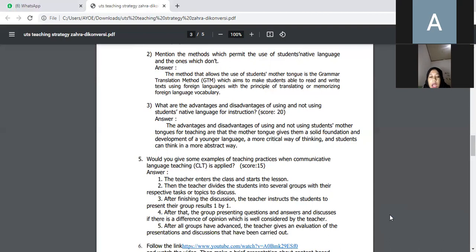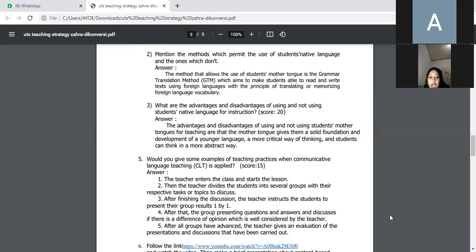The answer is, number 1, the teacher enters the class and starts the lesson. Number 2, then the teacher divides the students into several groups with their respective tasks or topics to discuss. Number 3, after finishing the discussion, the teacher instructs the students to present their group result one by one. Number 4, after that, the group presenting holds questions and answers and discusses if there is a difference of opinion, which is well considered by the teacher.